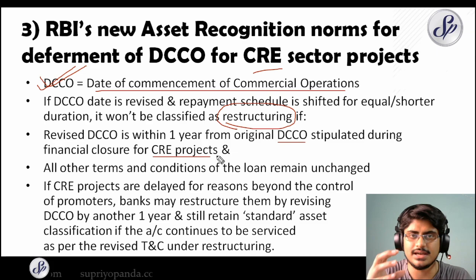So when the CRE projects had financially closed, when all the funding was secured, the DCCO that had been stipulated at that point of time, the date of commencement, if it was revised within 1 year, so 1 year leeway has been given. And also another thing is, all other terms and conditions of the loan have to remain unchanged.